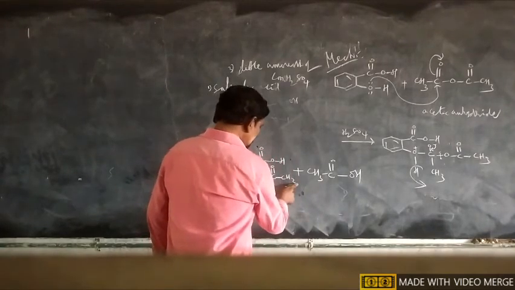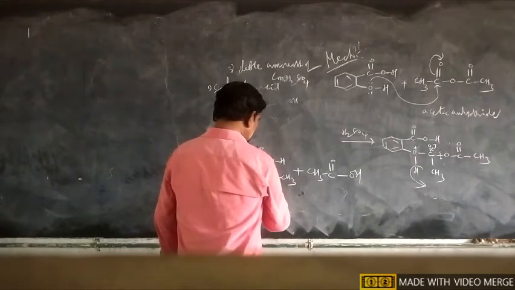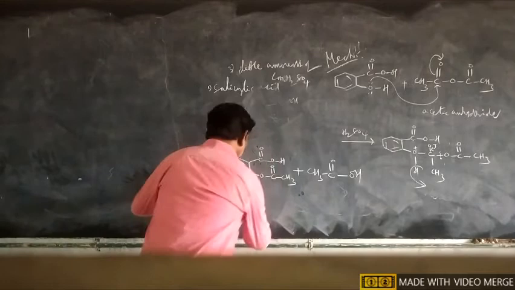The CH3CO acetyl group is connected with oxygen at position 2.